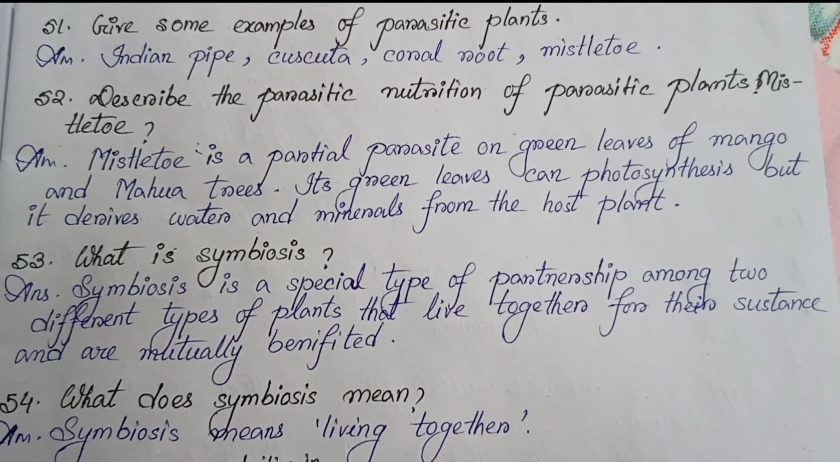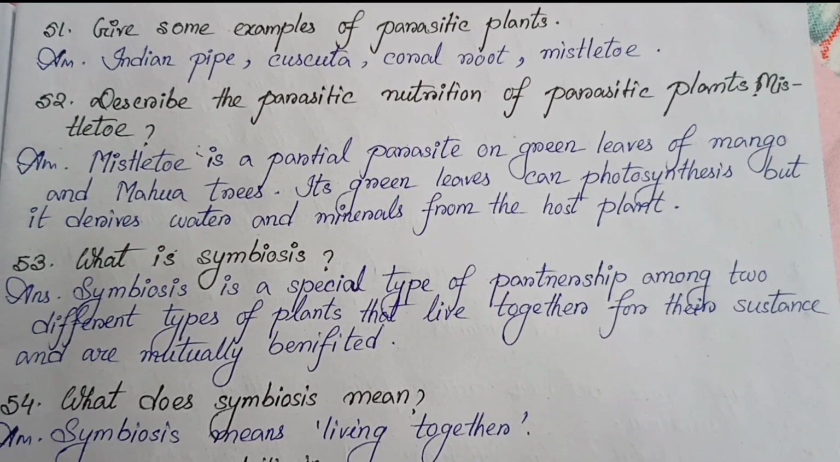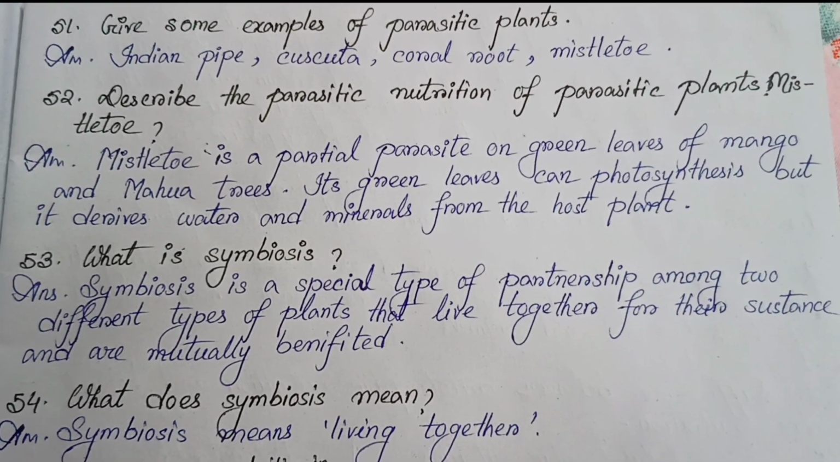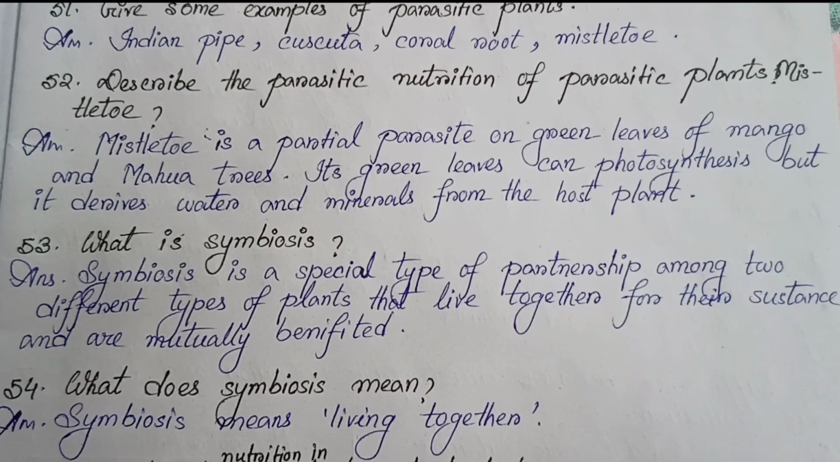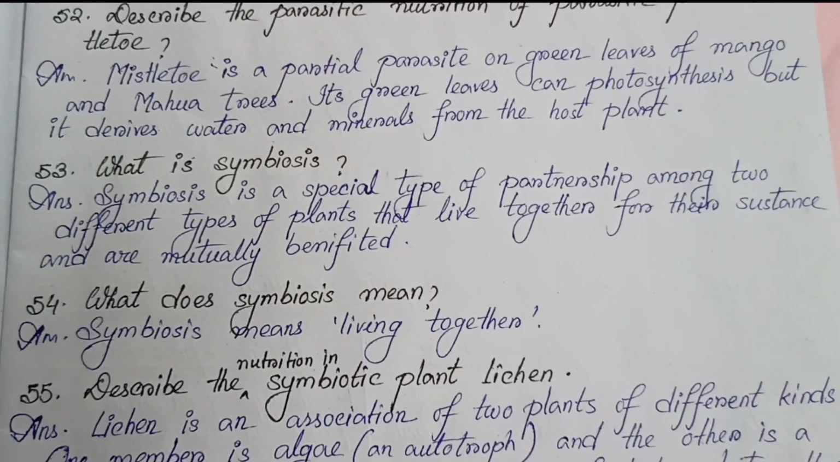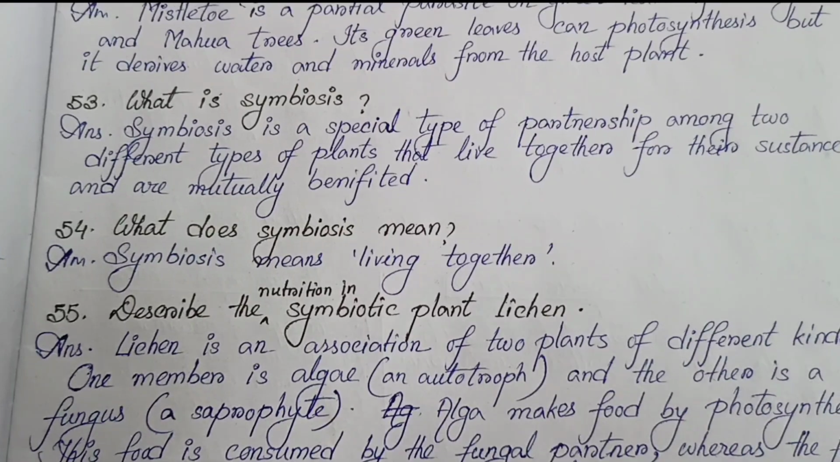Mistletoe is a partial parasite on green leaves of mango and mohua trees. Its green leaves can photosynthesize, but it derives water and minerals from the host plant. Number 53. What is symbiosis?